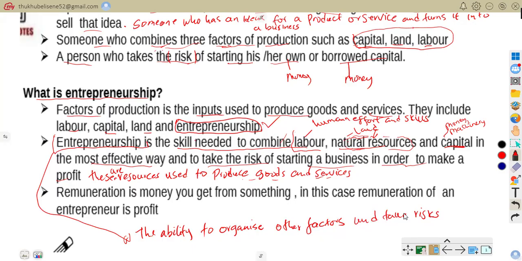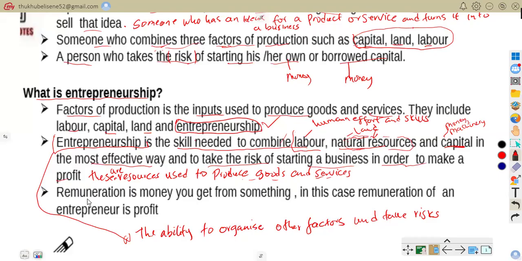Because we know that, for example, to make a t-shirt, you need workers. That is labor. You need sewing machines. That is capital. You need workspace. That is land. And someone to organize everything. That is entrepreneurship. So I think everything's clear now. We can now move on.